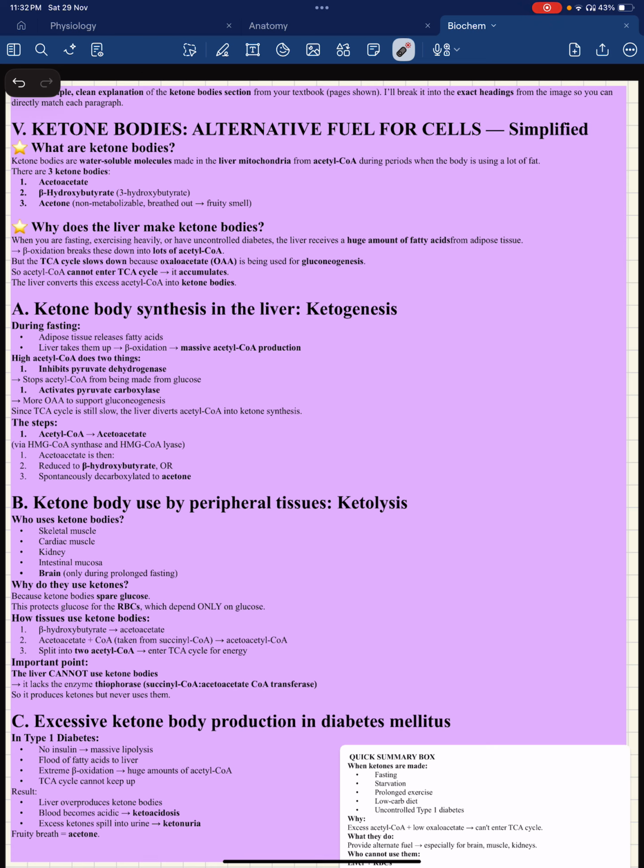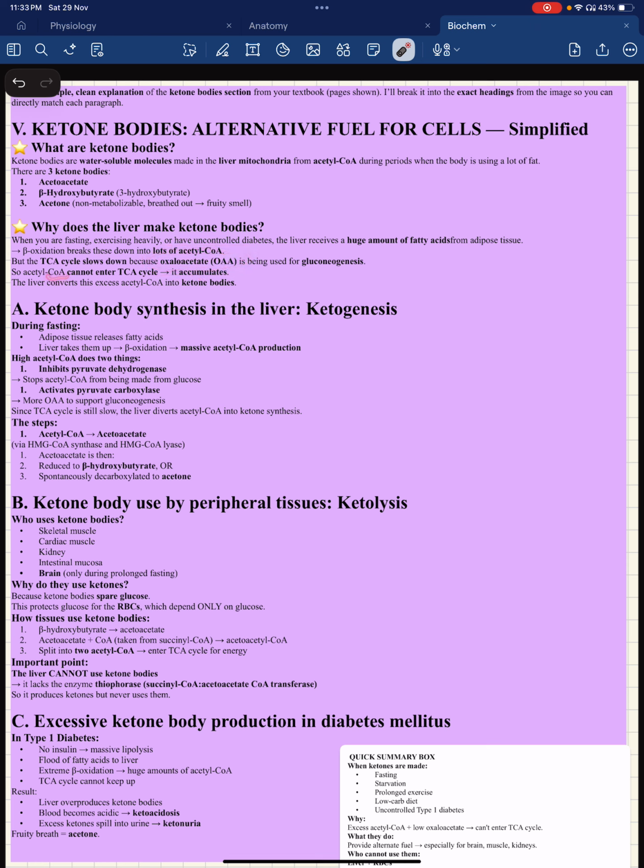into acetyl CoA. But at this point, the TCA cycle is also slowed down. Why? Because during fasting the body already doesn't have glucose, so it's already in a glucose deprived state. Therefore, all the oxaloacetate that is part of the TCA cycle is being used for gluconeogenesis. So TCA won't occur because TCA does what? It oxidizes the products of glucose from glycolysis and then it goes into TCA in order to make energy. But right now the body is already in an energy deprived or glucose deprived state, so you're not going to break down more glucose. Instead we are going to go for gluconeogenesis. So all of that oxaloacetate in the TCA is going to gluconeogenesis.